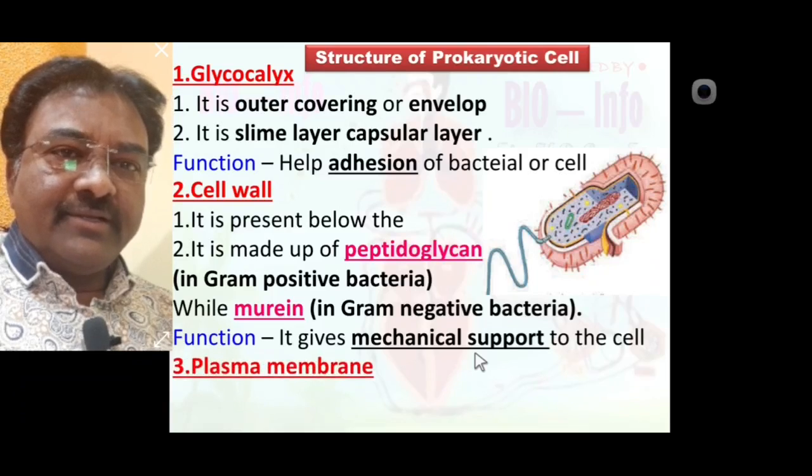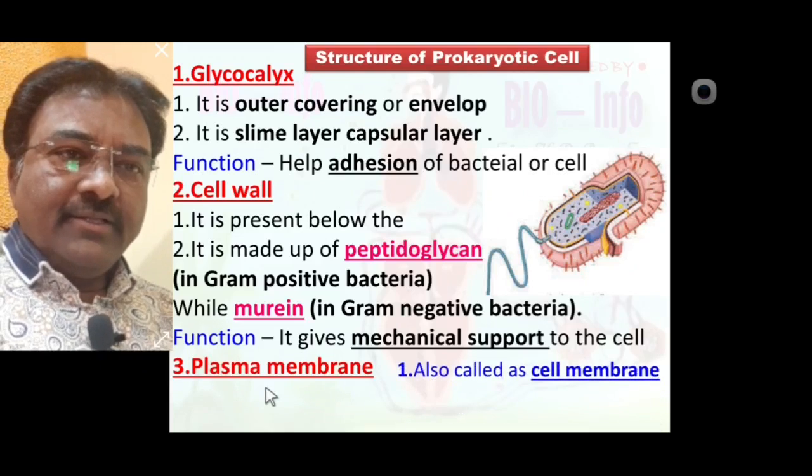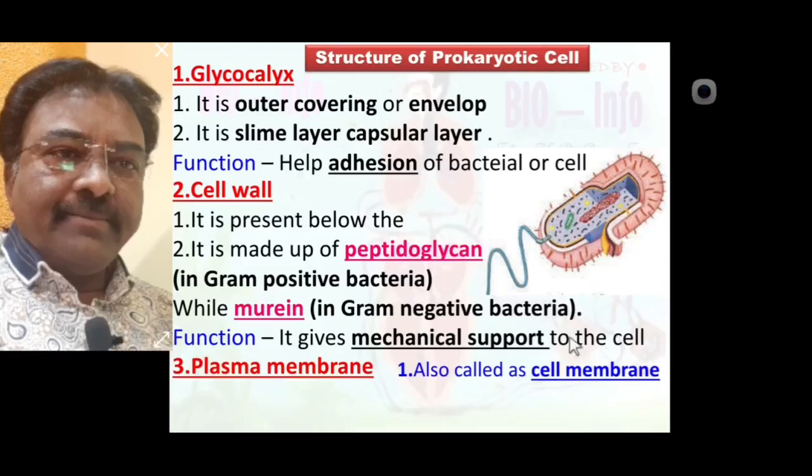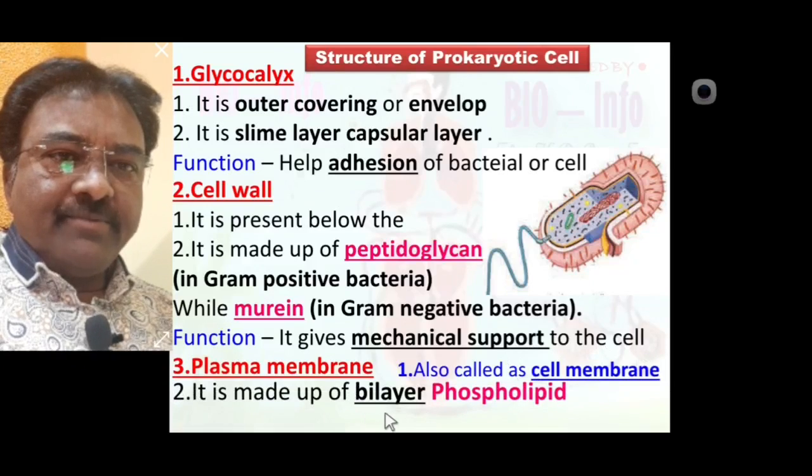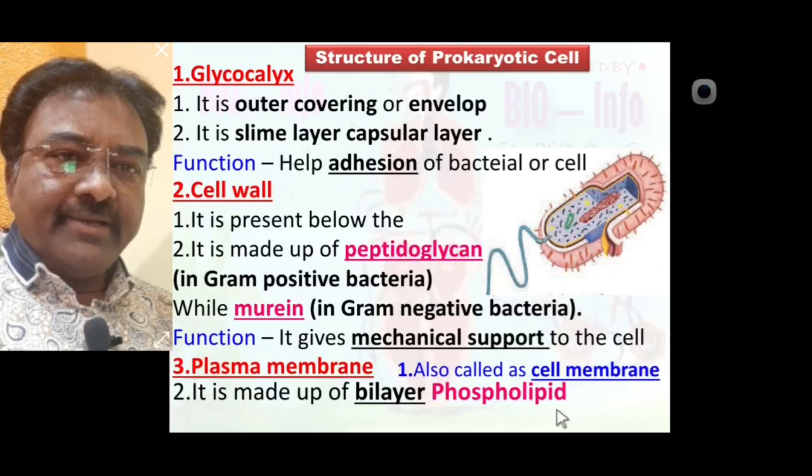Now the third envelope is called the plasma membrane, also called the cell membrane. It is made up of a bilayer of phospholipid. Always remember, the plasma membrane is a bilayer made up of phospholipid.